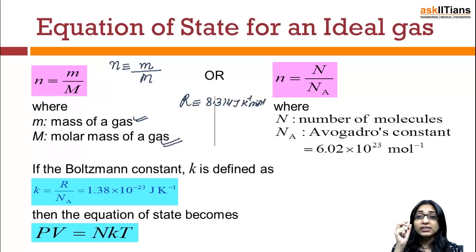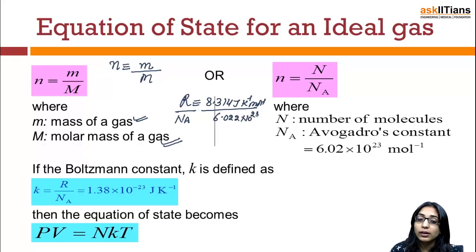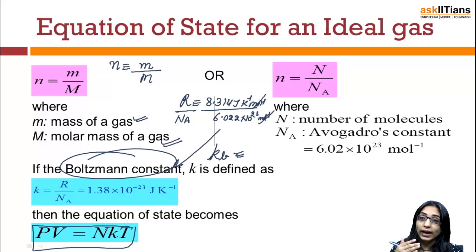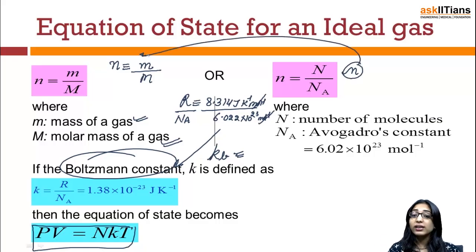If I ask you to divide this value of R by Avogadro's number, which is 6.022 into 10 raised to the power 23 mole inverse, the mole inverse gets cancelled, and the new constant so obtained is known as the Boltzmann constant, which is generally defined as K. Also, you can write the ideal gas equation as PV is equal to nRT or PV is equal to nKBT. And we can also define the number of moles, which we defined in terms of given mass by molar mass, as the number of molecules divided by Avogadro's constant.